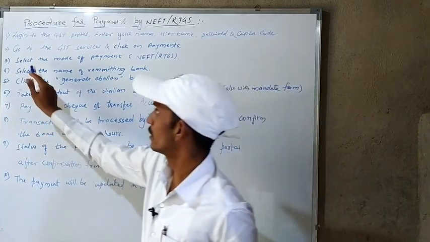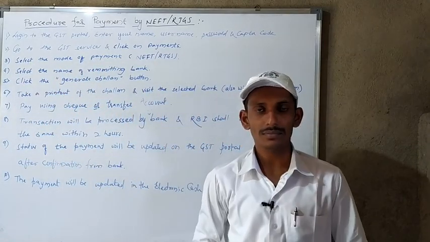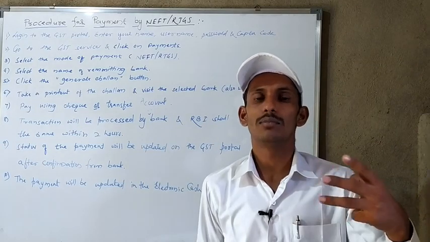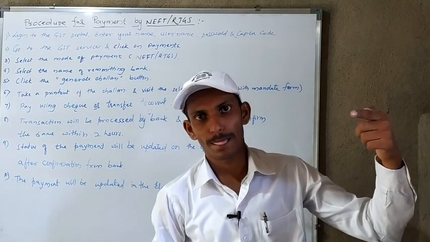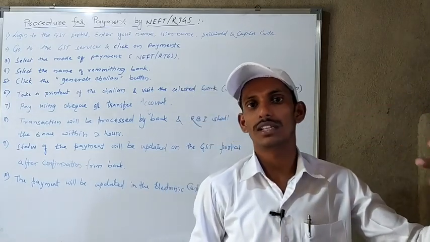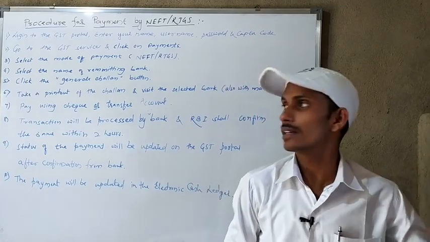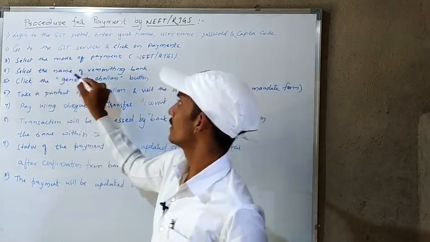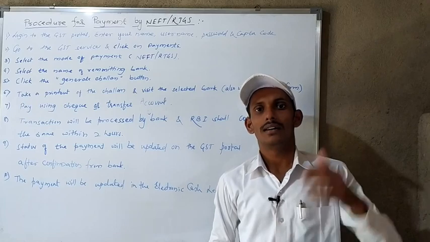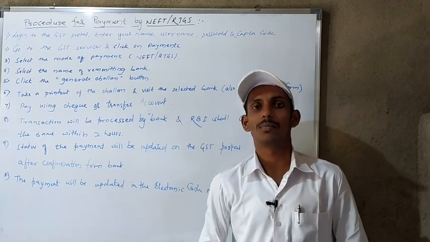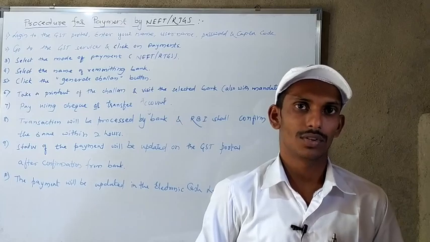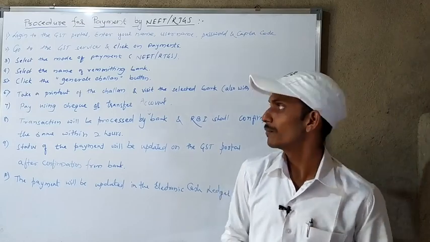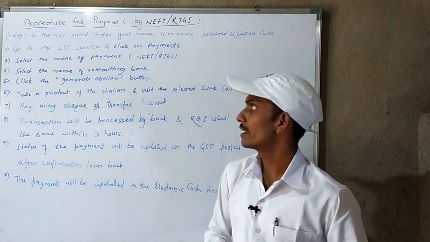After that, third, select the mode of payment. Three modes are available: payment by debit card or credit card, OTC, and payment by NEFT or RTGS. You have to select the mode of payment, that is NEFT or RTGS. After that, select the name of the remitting bank. The bank list will come, and you have to select the proper bank from which you want to remit the fund. For example, if you want to remit the fund in SBI, you can select SBI bank. After that, click the generate challan button.